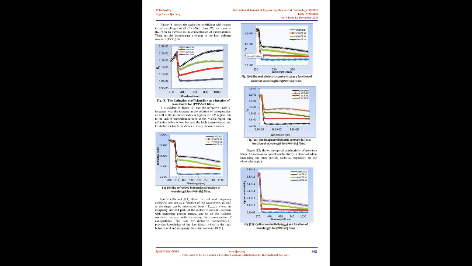Figure 8 shows the extinction coefficient with respect to the wavelength of all PVP-SiC films. We see a rise in k₀ with an increase in the concentration of nanomaterials. These results demonstrate a change in the host polymer structure, PVP-16. Fig. 8: the extinction coefficient, k₀, as a function of wavelength for PVP-SiC films.